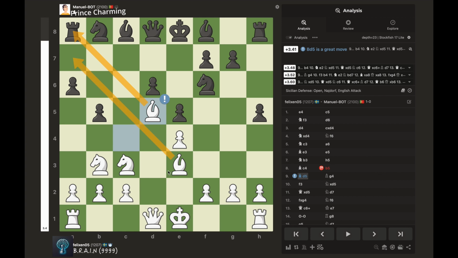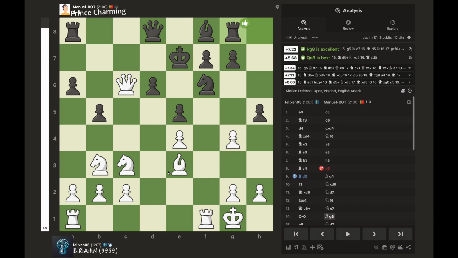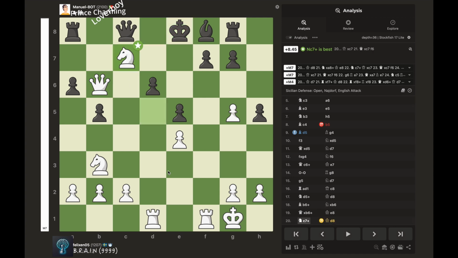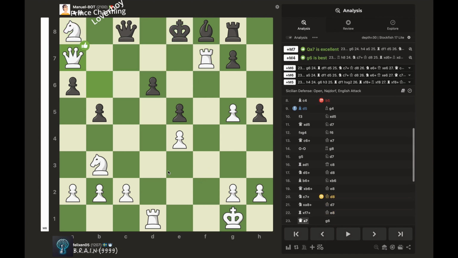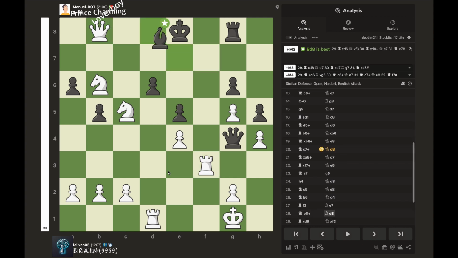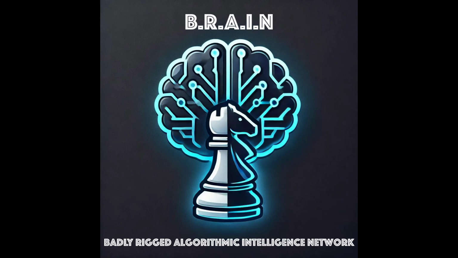And once the advantage has been given, Brain is just ruthless, forcing Loverboy over here to give up material, launching an attack, bringing all the white pieces into the attack, and eventually overrunning the black defenses. I'll tell you, I was really happy to see the way this game played out. But all good things must come to an end, and it turned out that Mr. Rigged Algorithm really wasn't that intelligent a network.